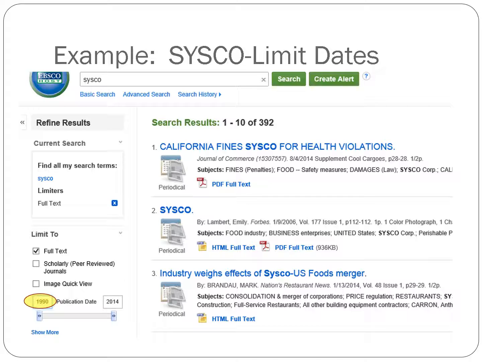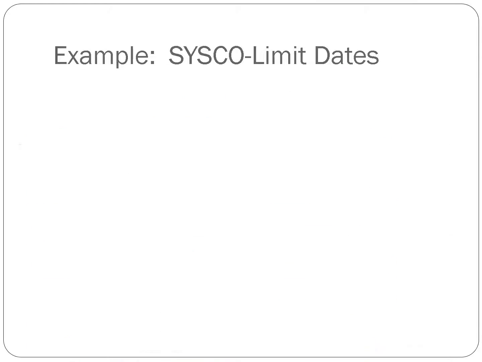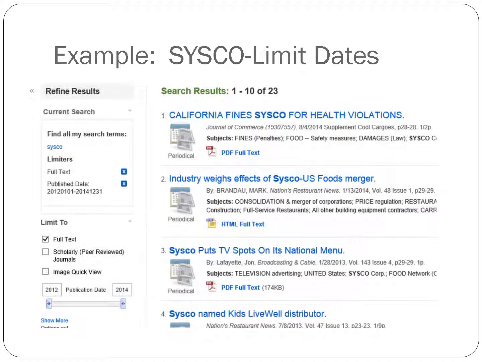So I don't really need to know what happened to Cisco in 1990, although there might be an occasion that I might want to know, especially if I heard of some special litigation or I know a merger occurred there. But I decide I just want to change this to 2012, just the last 2 years. And now I have 23 sources, which is much more manageable.